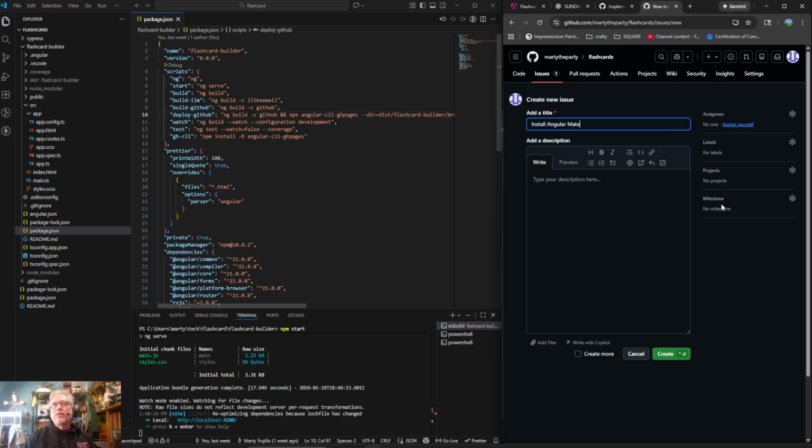Material into the flashcard builder. And then the other thing that's really nice about what I'm going to do is that it makes